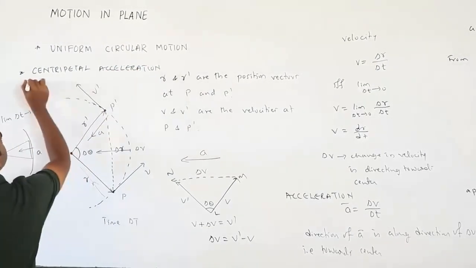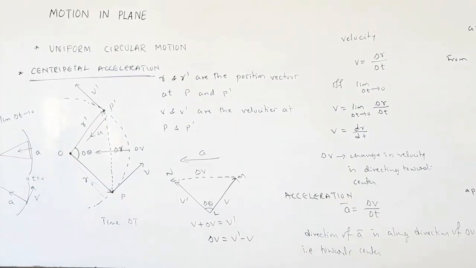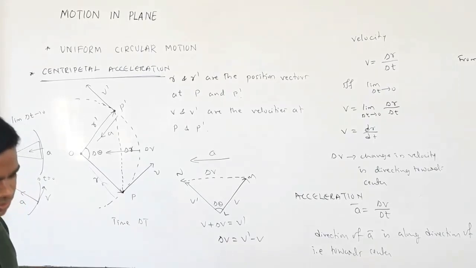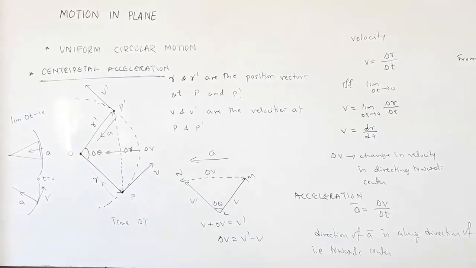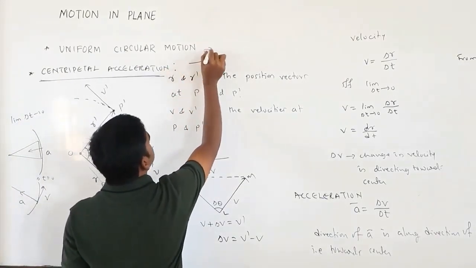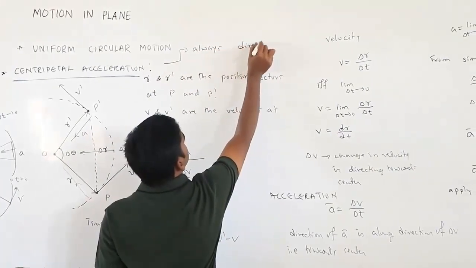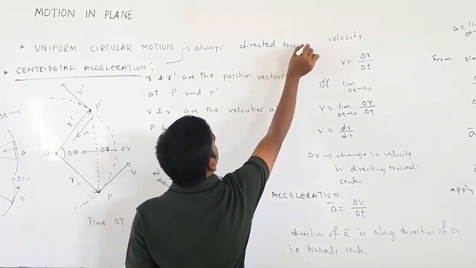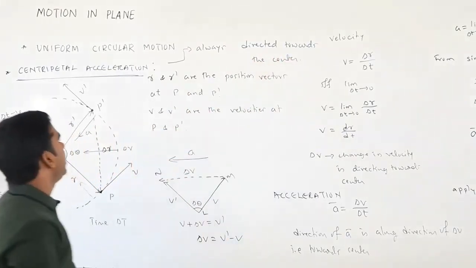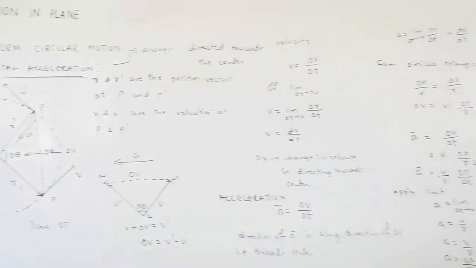So this is the actual definition of this acceleration. When the object is in circular motion, the acceleration is centripetal acceleration. Why? Because it is always directed towards the center. That is why it is called centripetal acceleration. They may ask you what is centripetal acceleration and to derive the formula for centripetal acceleration.